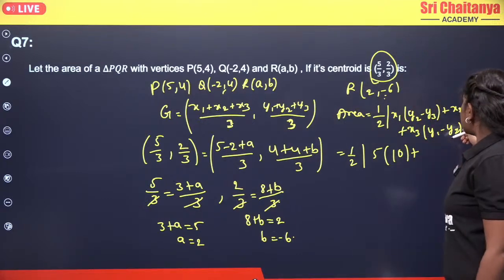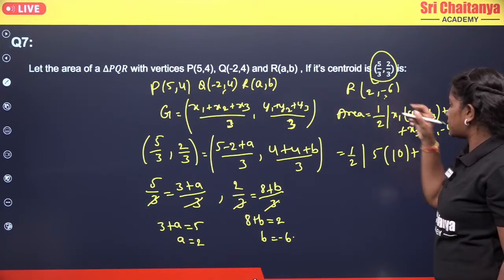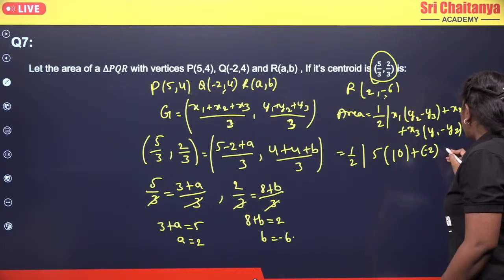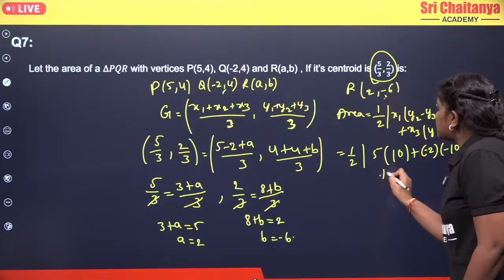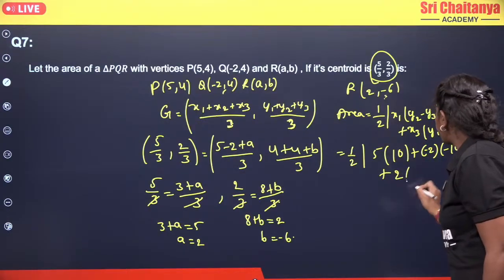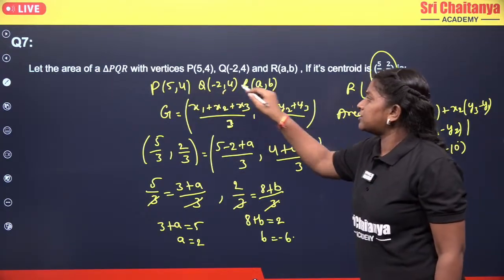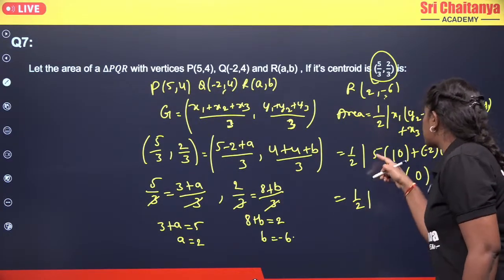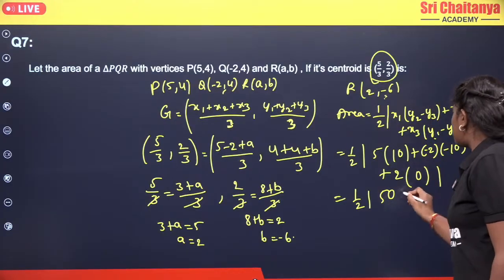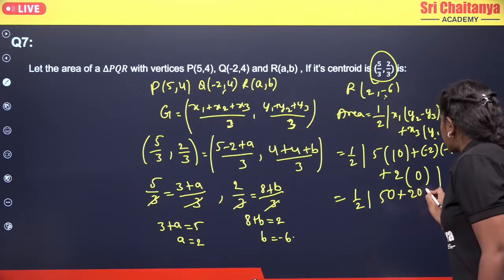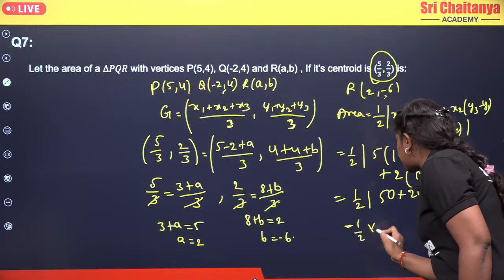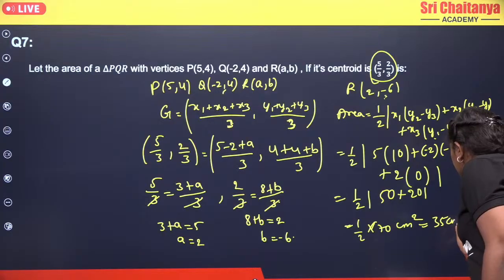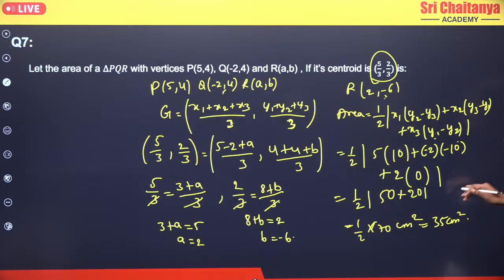Now it is y3 minus y1, it means -6 minus 4, so that becomes -2 into (-6 minus 4), which gives -10, plus x3 value is 2 into (y1 minus y2), it means 4 minus 4, which is nothing but 0. So that becomes half into modulus of 50, minus into minus will be plus, and 2 tens are 20. So that becomes half into 70, which is nothing but 35 centimeter square.